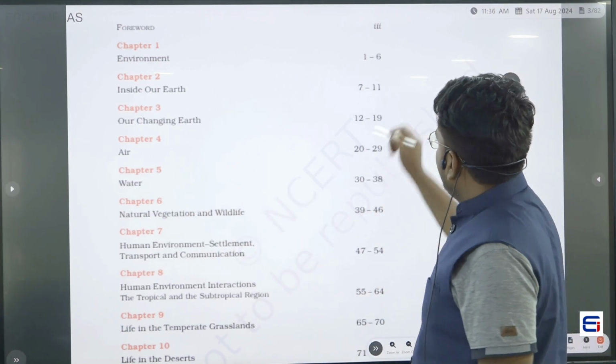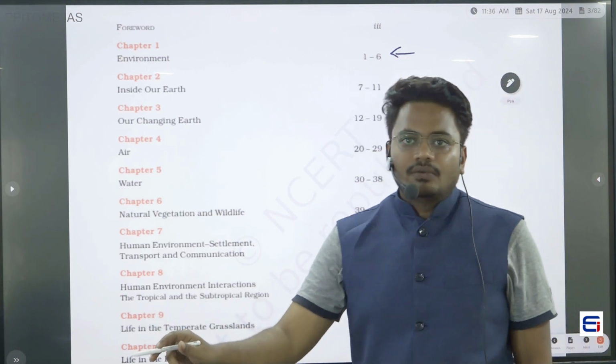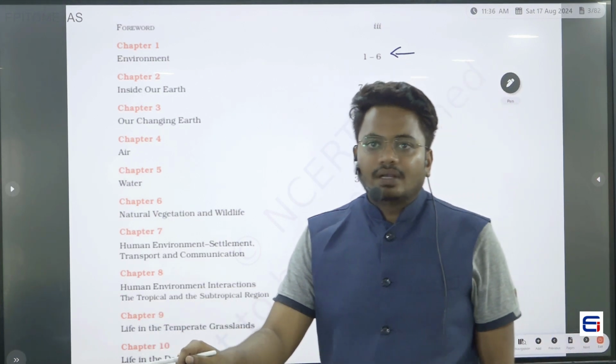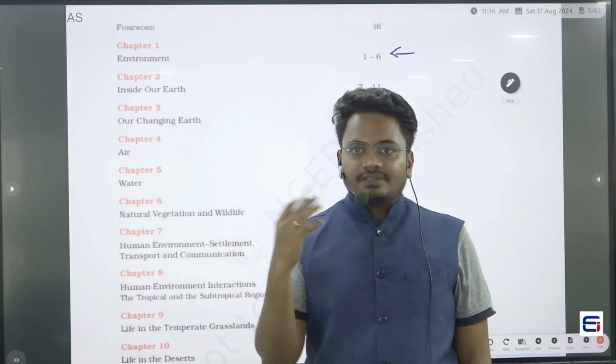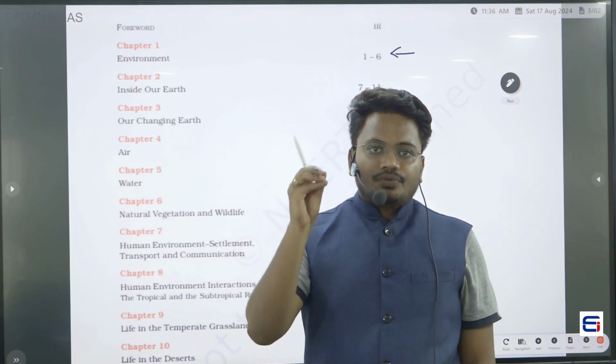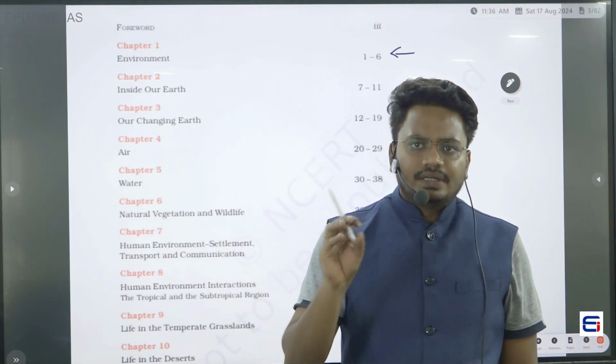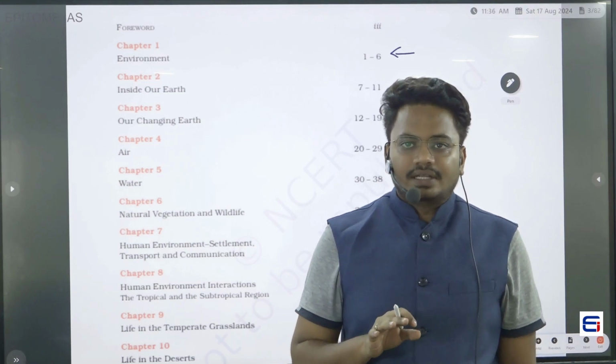The first chapter talks about environment. In this chapter we will be seeing the basic definition of environment, what are the things present in the environment, and whether non-living things are also called a part of the environment. We will be seeing the basic definitions that are given in the NCERT book.